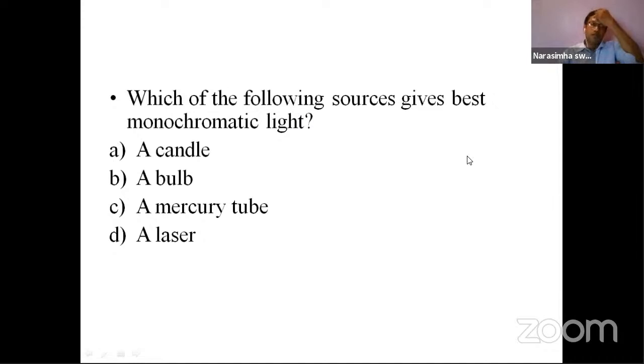Here are the options. A is a candle. So which color does a candle give?